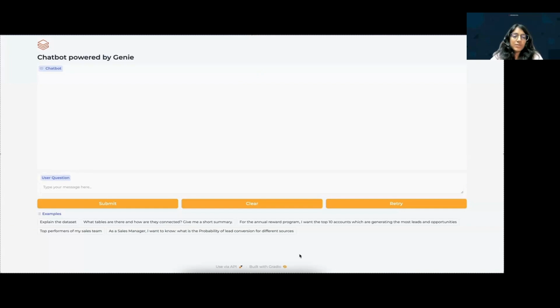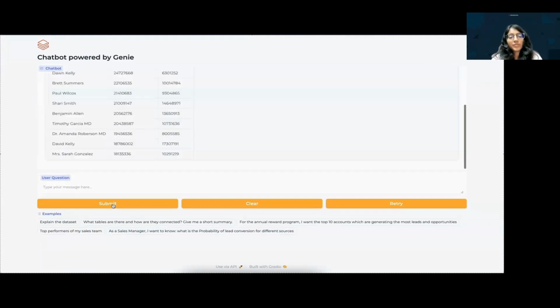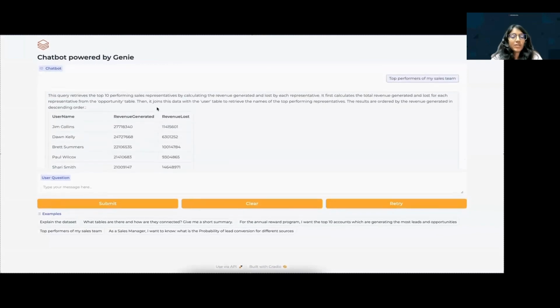This Databricks app is integrated with the Genie Space that we explored earlier. Let's try to ask a question. This question interacts with Genie Space, generates a query, and shares an output for the user to review. Along with the data, it also shares a description of how the context was understood, how a query was generated, and how the output was produced.